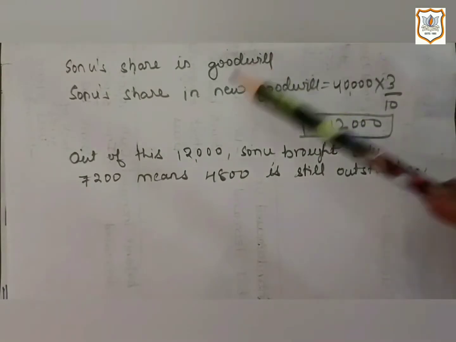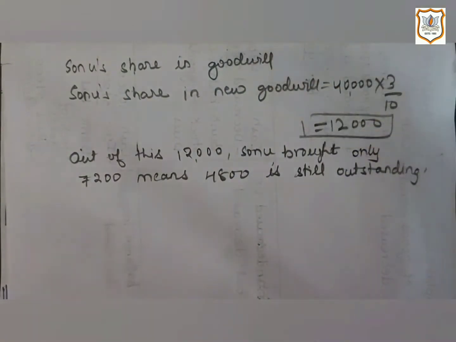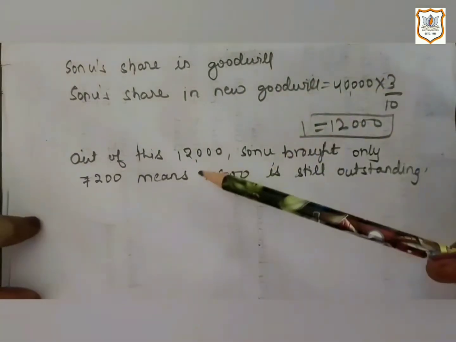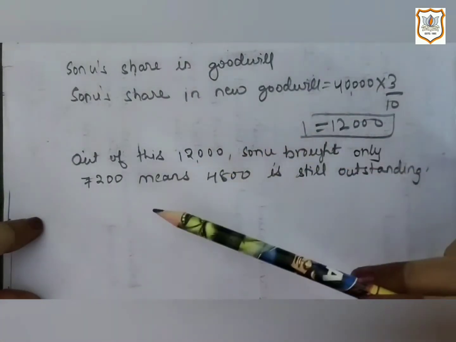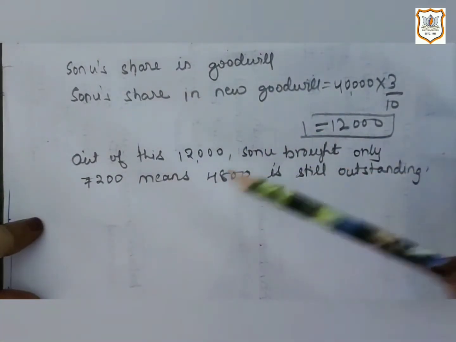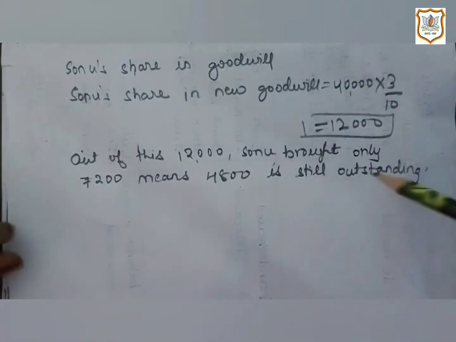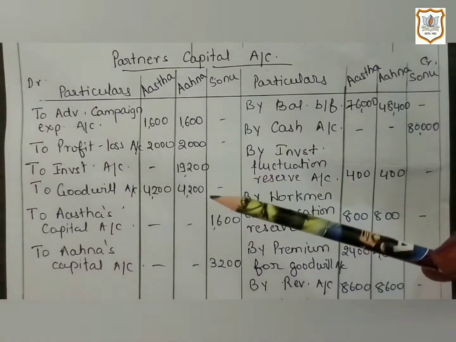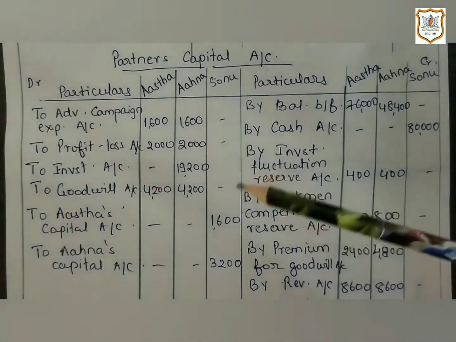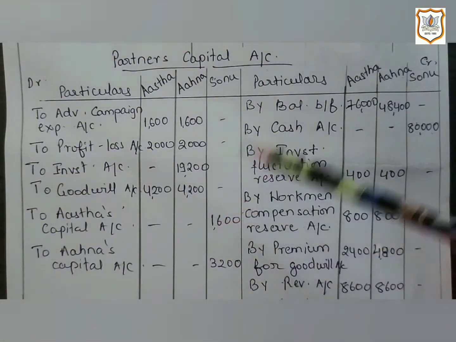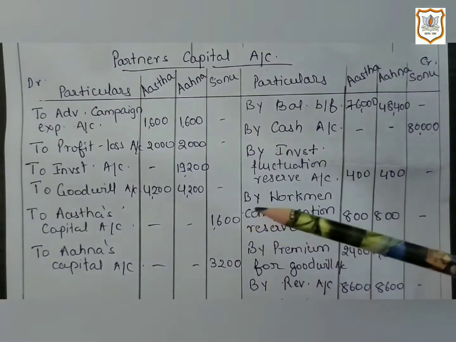That means Sonu's share in goodwill is 12,000. But out of 12,000, as per the question, Sonu brought only 7,200, which means 4,800 is still outstanding. That means this outstanding amount, that is 4,800, will be charged from Sonu's capital.